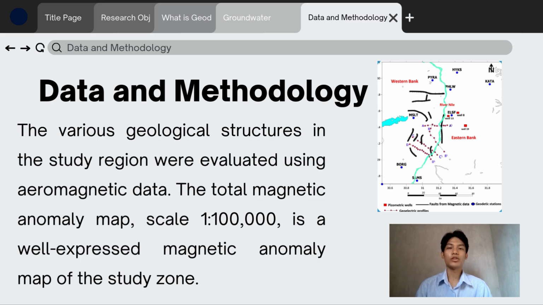For the data and methodology, the various geological structures in the study region were evaluated using aeromagnetic data. The total magnetic anomaly map scale is 1 is to 100,000, and it is well expressed magnetic anomaly map of the study zone. Then after the compilation and removal of regional magnetic trend, the reduction to the pole was estimated using the mean values of inclination and declination for each locality in Egypt.